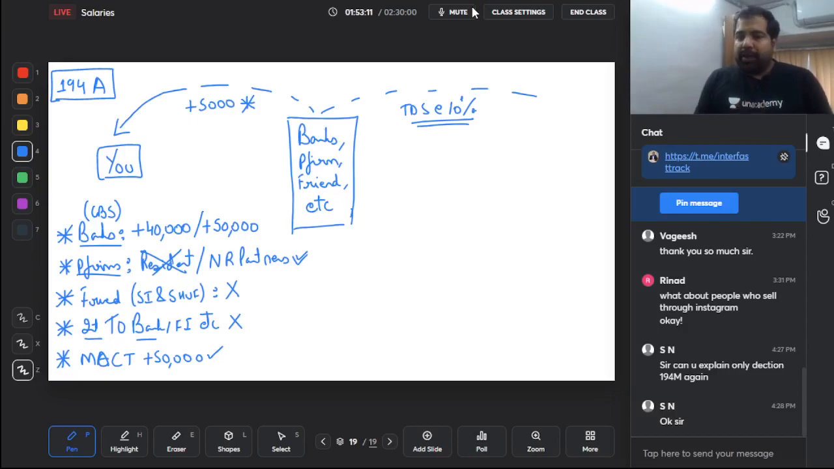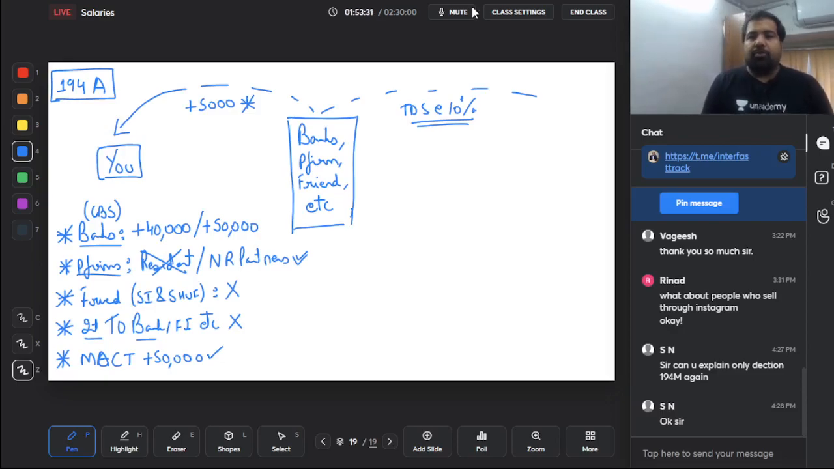Guys, 194A is interest other than debentures, government securities and bonds. So any other interest is your 194A. Any interest that you earn, if it's more than 5,000, then TDS will be at the rate of 10%, which is very simple, but there are exceptions. For banks, per bank, not per branch, more than 40,000, and if you're a senior citizen, more than 50,000.